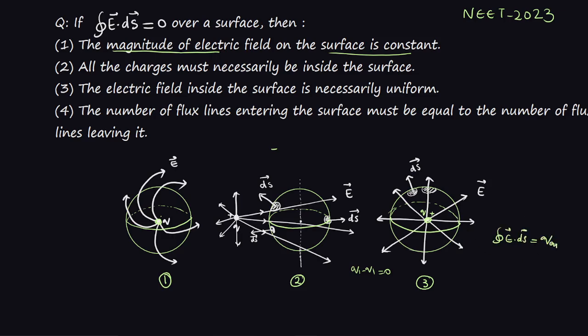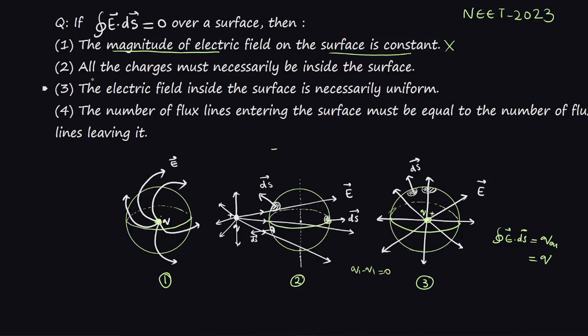This is the statement of Gauss's law. Here the charge enclosed is Q, so this integral will not be equal to 0 even if the electric field magnitude is constant. So this is not possible where the integral of E dot dS is 0.